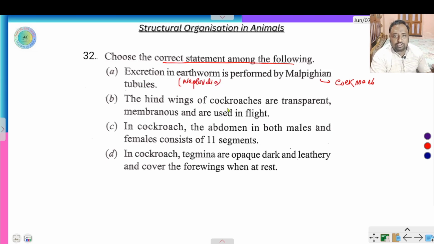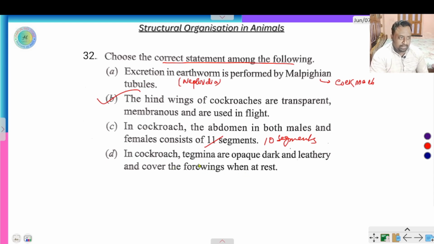The hind wings of cockroach are transparent, membranous, and are used in flight. This is right. In cockroach, the abdomen in both males and females consists not of 10 segments. In cockroach, tegmina are opaque, dark, leathery, and cover the forewing when at rest.